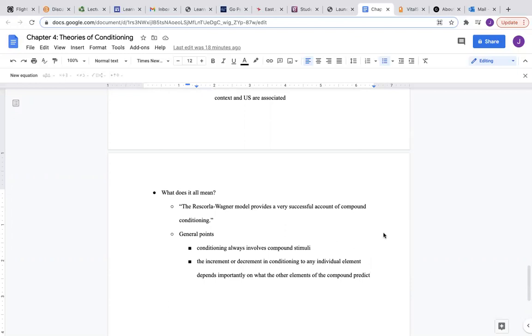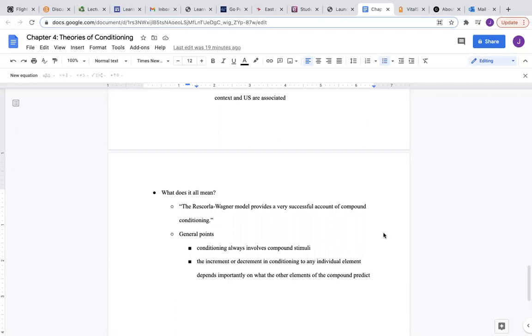The model provides a very successful account of compound conditioning, and this model is still focused on the idea of learning. General points to take away are that conditioning always involves compound stimuli, and that the increment or decrement in conditioning to any individual element depends importantly on what the other elements of the compound predict. So I would definitely recommend going and looking at some of those figures in the book. I found them to be very helpful.